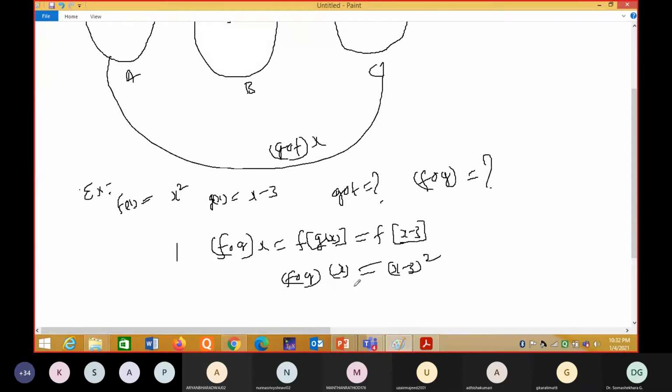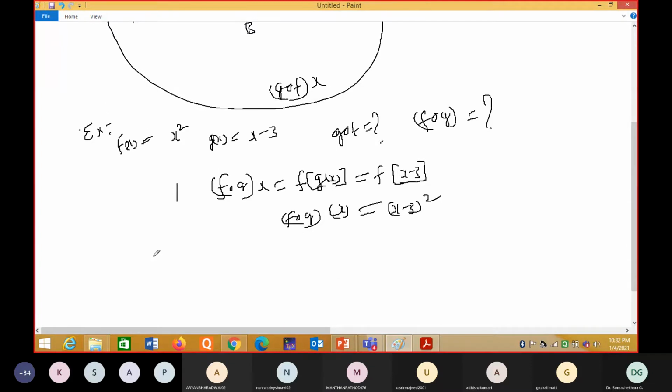Similarly, you have to calculate g composition of f. f composition of g is over. What is g composition of f? It is x square minus 3, very easy. g composition of f of x, how do you write this? It is g of f of x. What is f of x? It is x square. What is g of x square? What is g of x? It is x minus 3. Wherever x is there, I have to put x square. So it is x square minus 3. Are these two equal in this case?